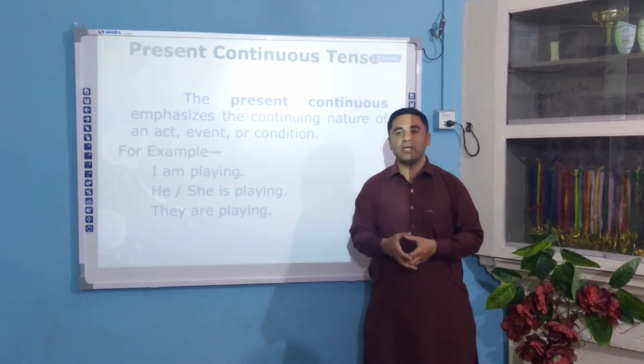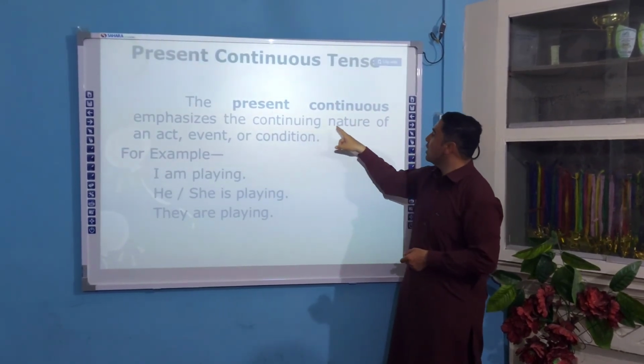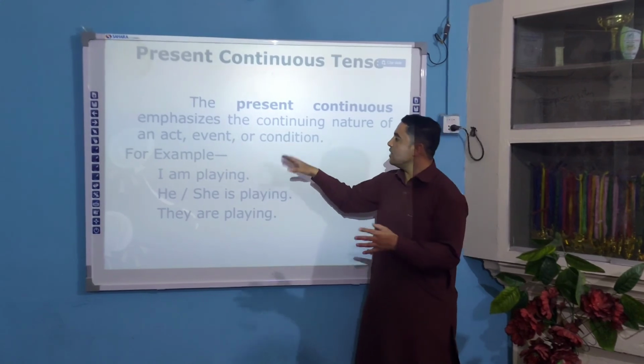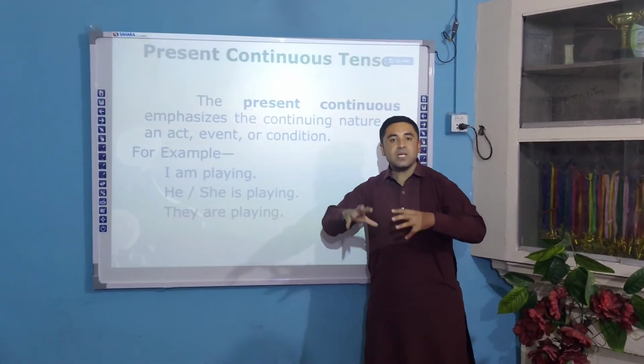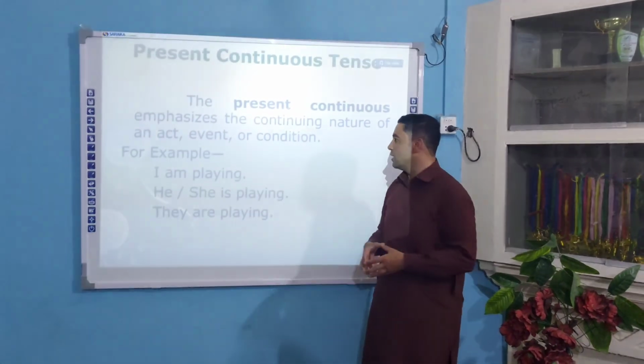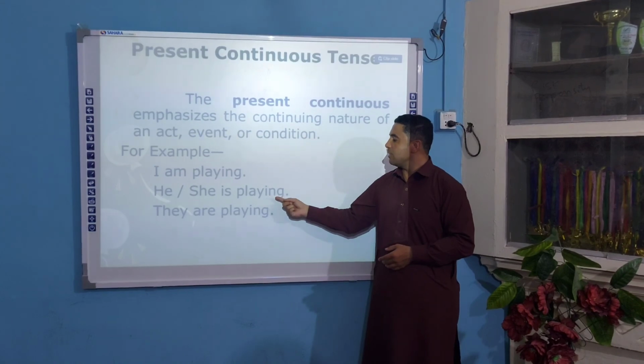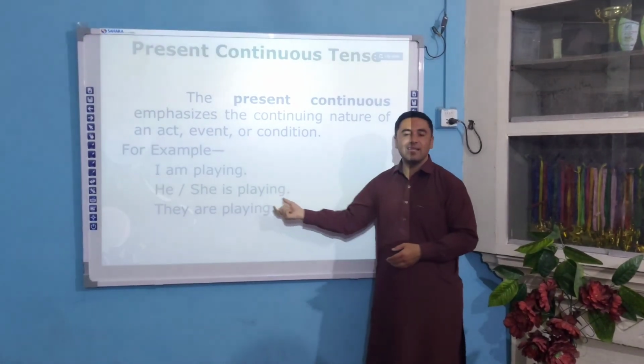Right now it's happening. So the present continuous emphasizes the continuing nature of an act, event or condition. If something is happening, there you are using present continuous tense. Like I am playing. She is playing. He, she is playing. They are playing.